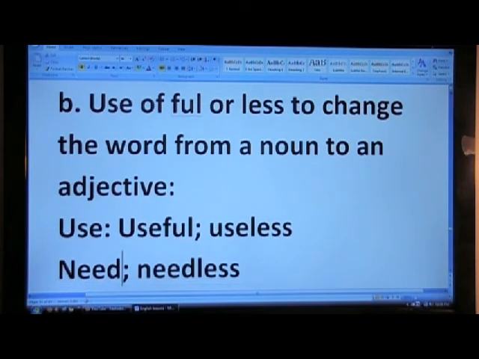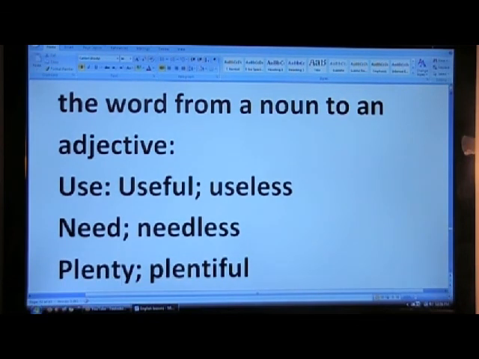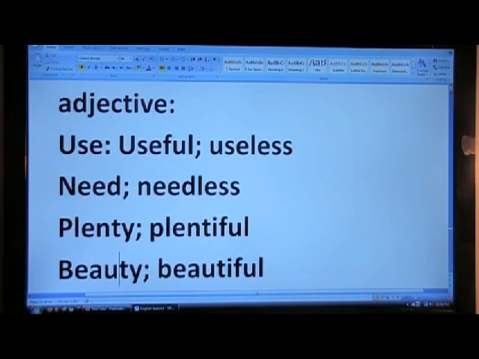Need, a noun, becomes needless. Plenty becomes plentiful. Beauty, a noun, when you add FUL at the end of it, beautiful, becomes an adjective. Note that the last letter Y is changed to I.